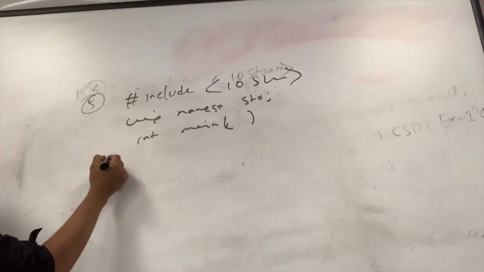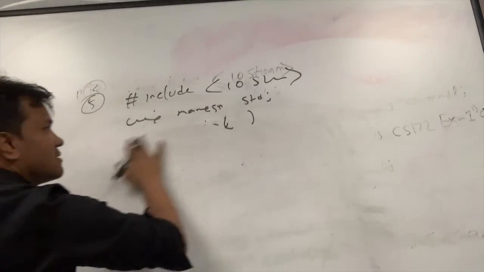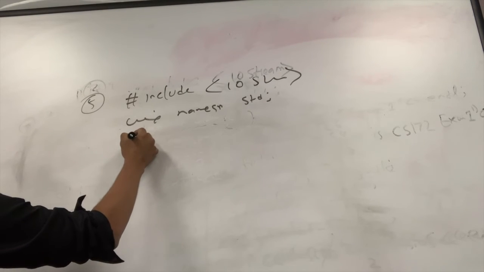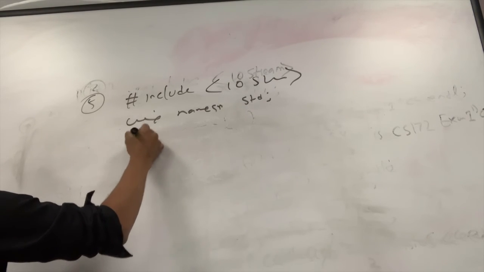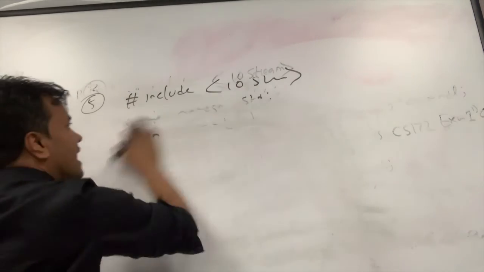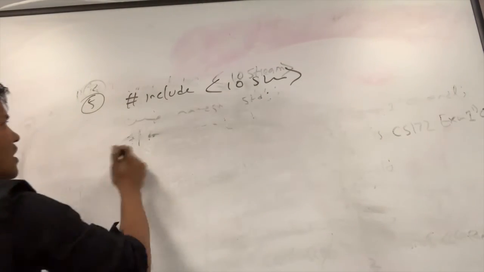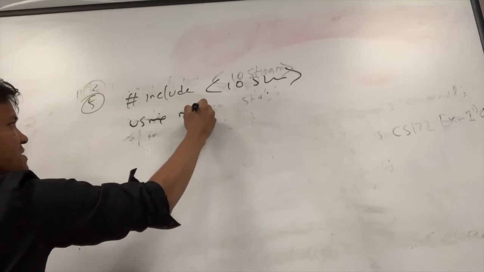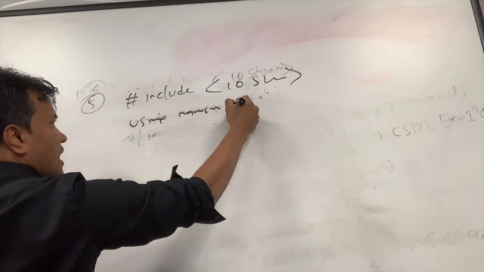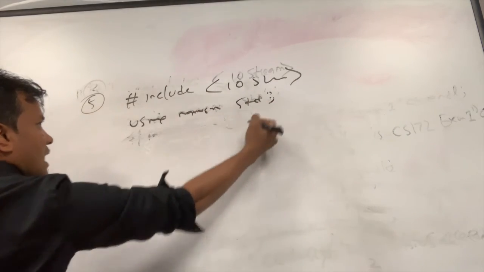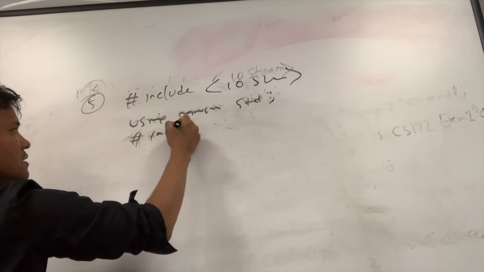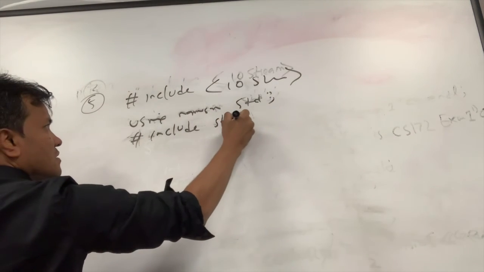Missing the string, okay, good. Include string above, or you can do it below, it doesn't matter. Using namespace std.